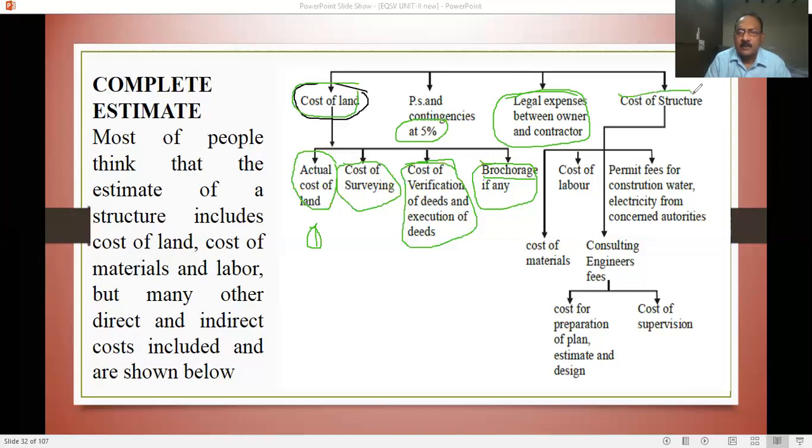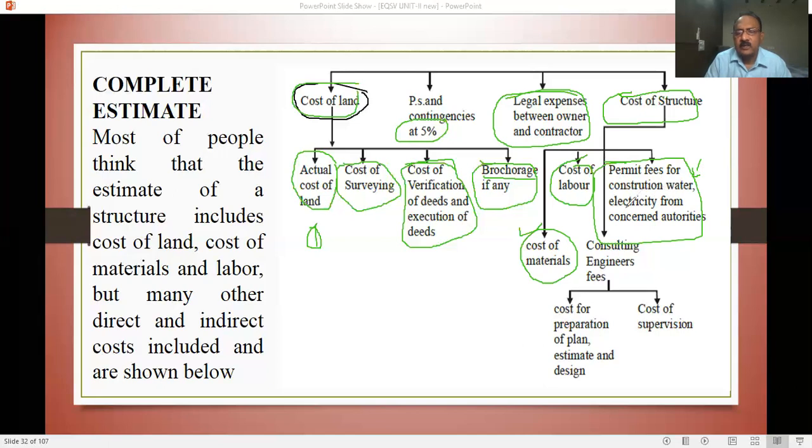Now the cost of the structure. In the cost of the structure, there is the cost of material and the cost of labor, but these are not sufficient. There are permission fees for water, electrical, and the concerned authority. Generally, the government fee may be only 1500, but if you don't give something to a broker or mediator or the concerned department, 5,000 or 10,000, they won't give permission. For big clients it runs to lakhs. This is also unforeseen expenditure for your construction.